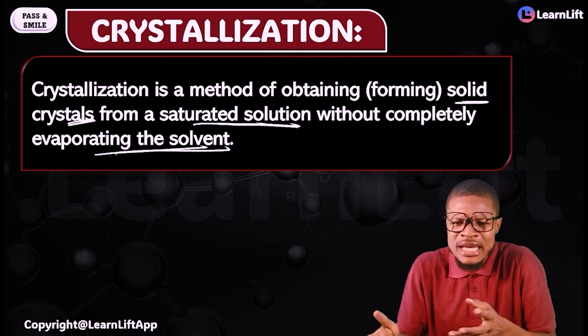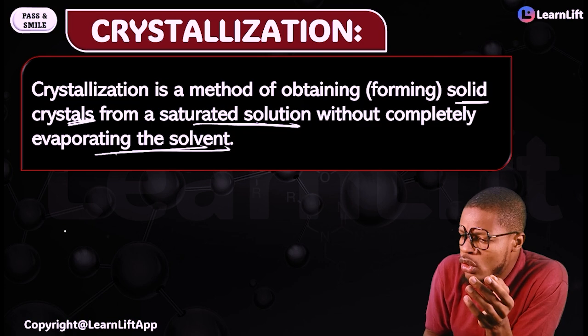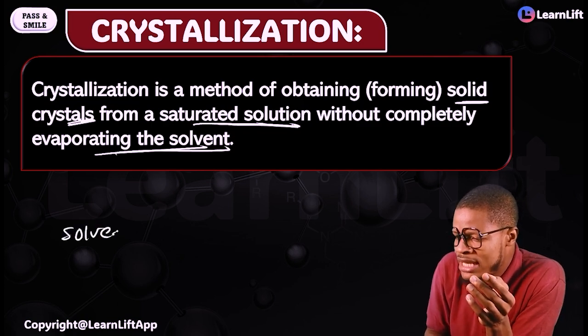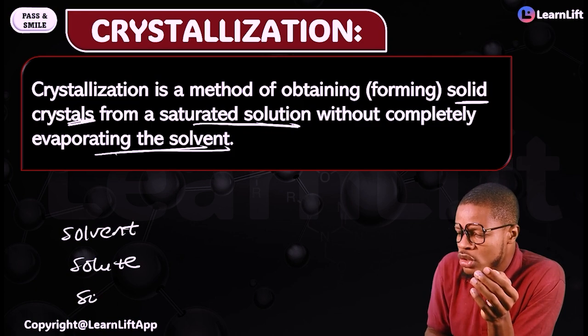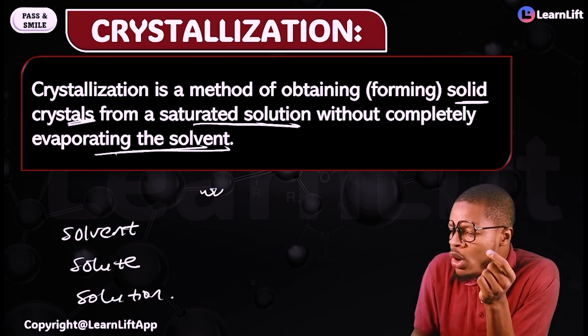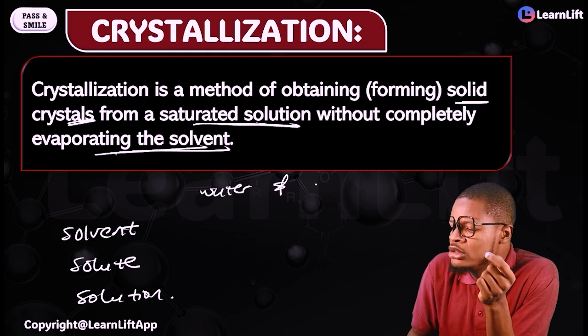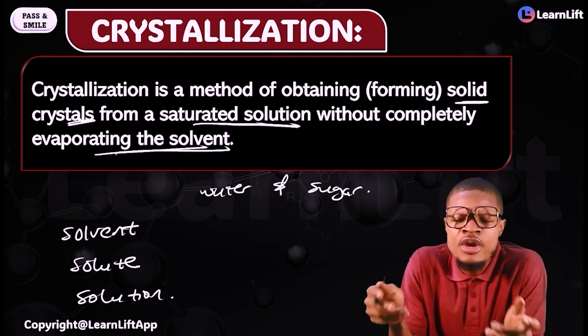Sometimes you may find it difficult, so let me break it down for you. There is what is called a solvent, there is what is called a solute, and there is what is called a solution. Let me use water and then sugar or salt.